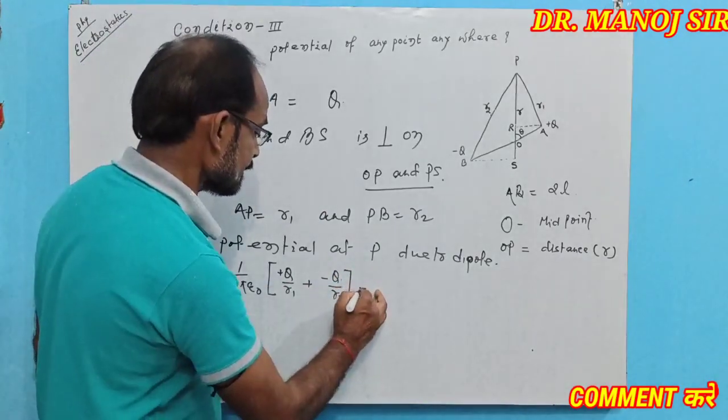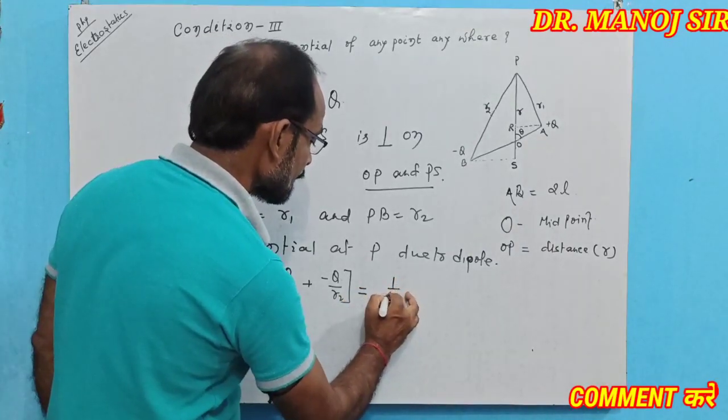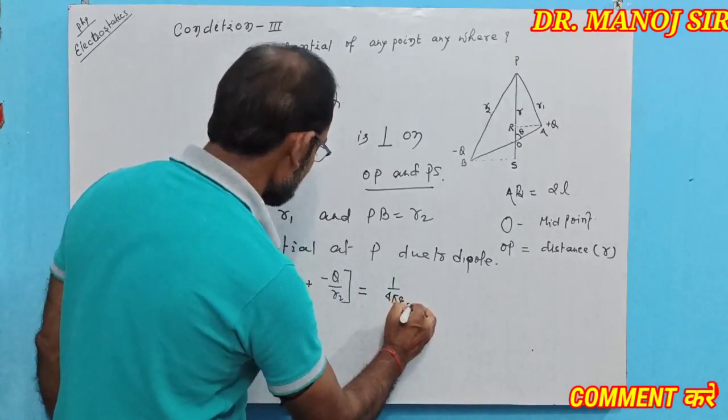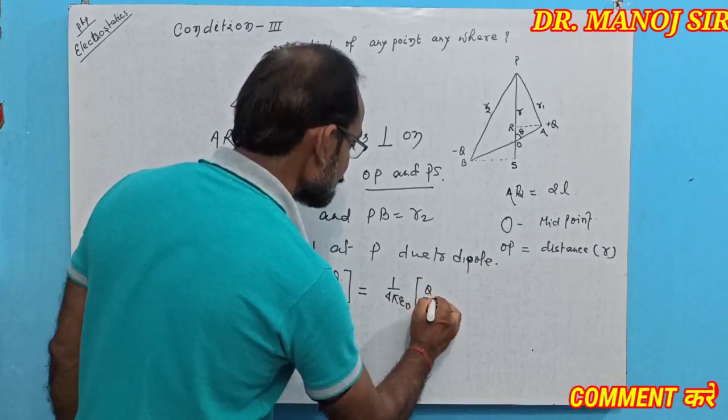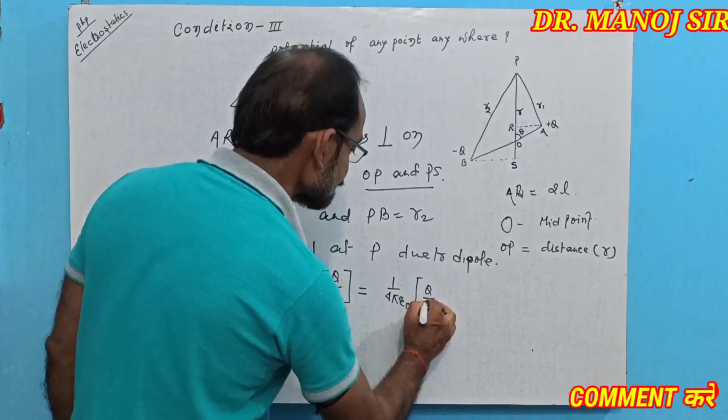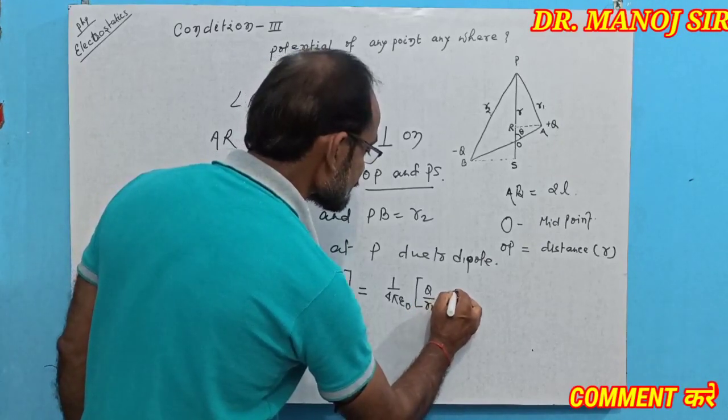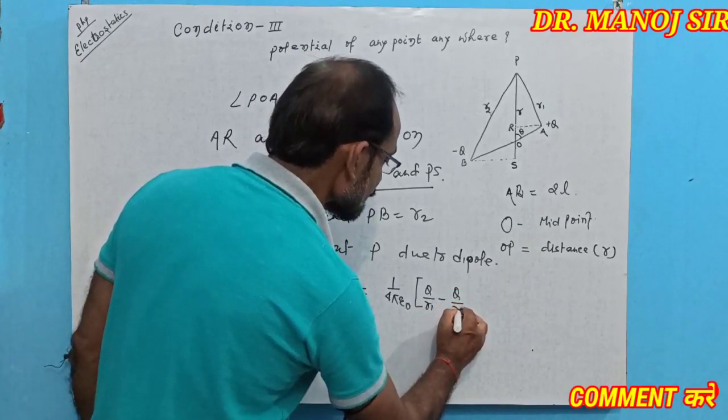Or that can be written as 1 by 4 pi epsilon naught into q upon r1 minus q upon r2.